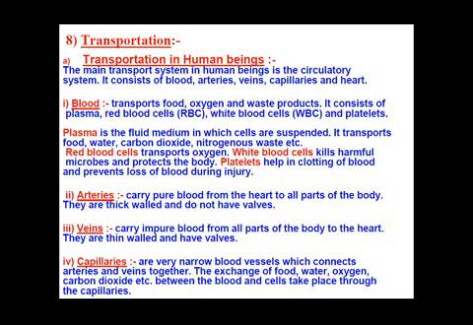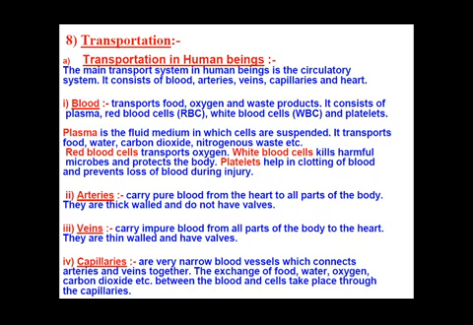Further, blood also consists of different components. These components are plasma, red blood cells, white blood cells, and platelets. We all have learned this in our earlier classes, so let us just recall whatever we have learned earlier. Number one is plasma. What was the function of plasma? Plasma was the liquid or fluid medium of our blood, and this fluid medium is used for suspension of the cells. Whatever cells are present in our blood are suspended in this fluid medium.